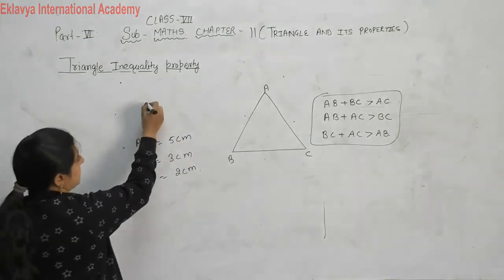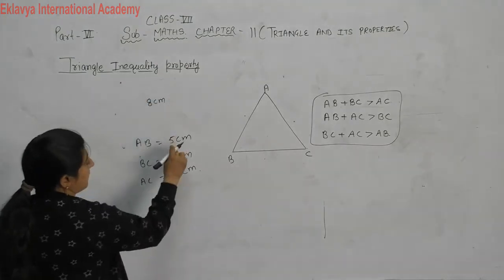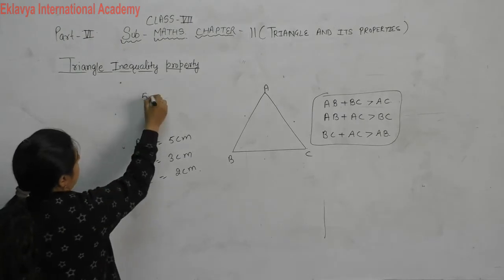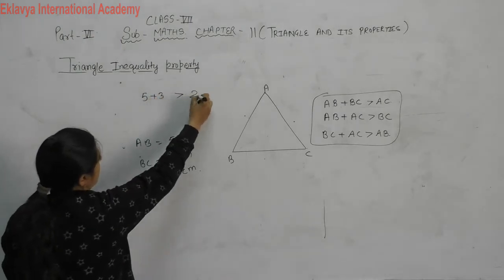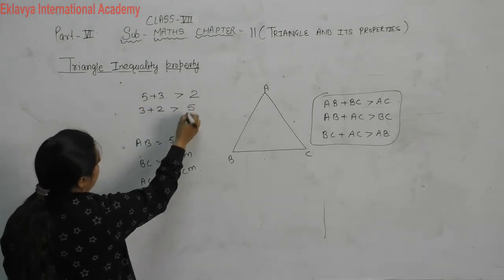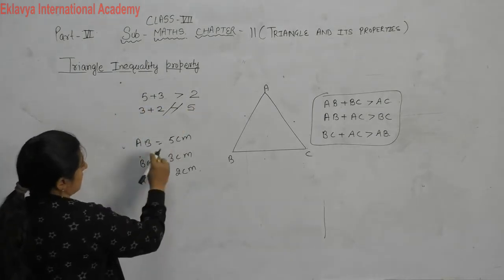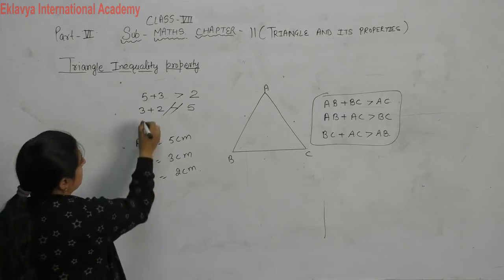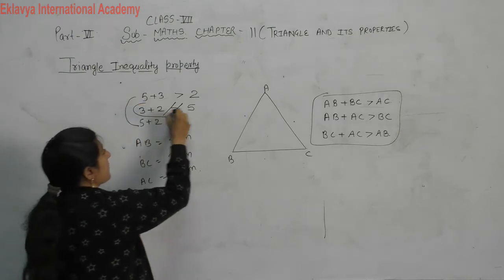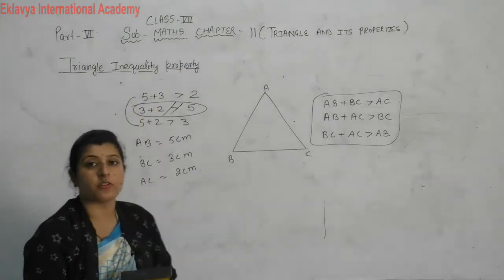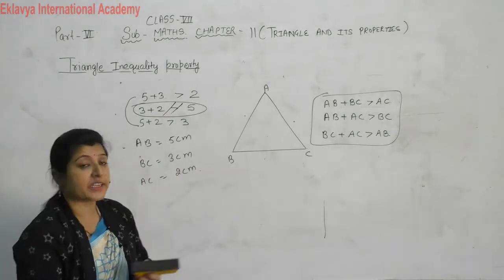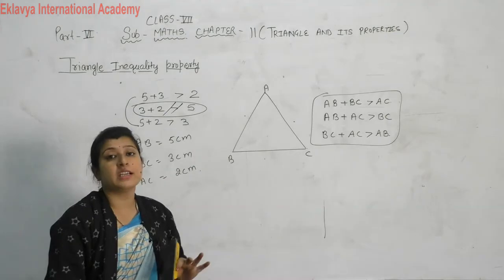AB plus BC, that is 5 plus 3, 8 centimeter. In the first case, 5 plus 3, 8, is greater than 2, right? 3 plus 2 greater than 5, wrong. 5 plus 2 greater than 3. These two conditions are true, but this one condition is false. It means it is not possible to construct a triangle from these three given sides.